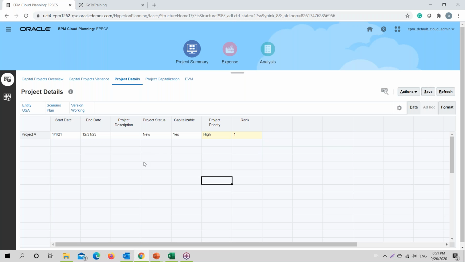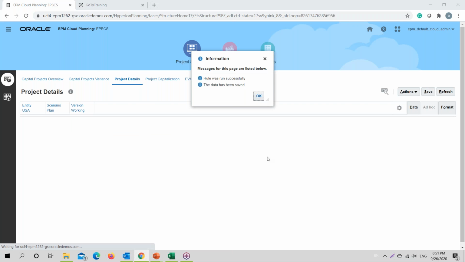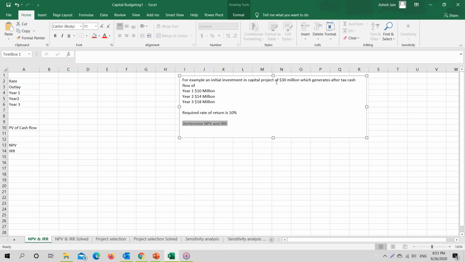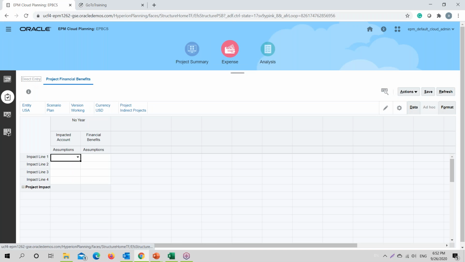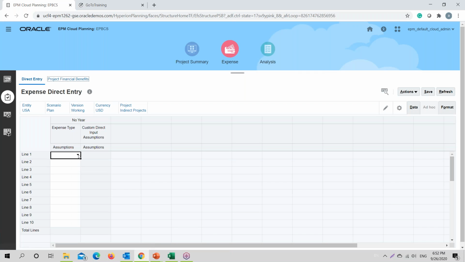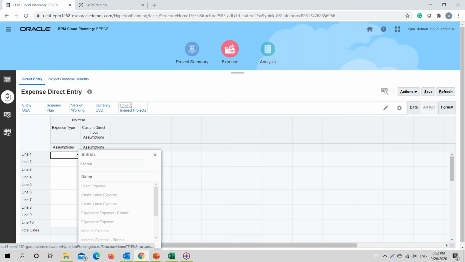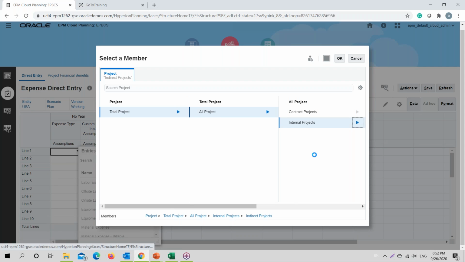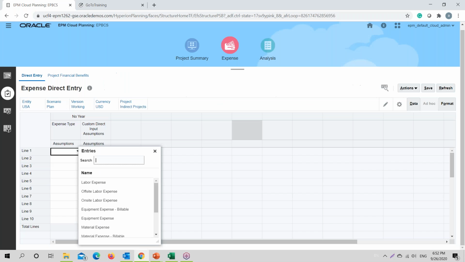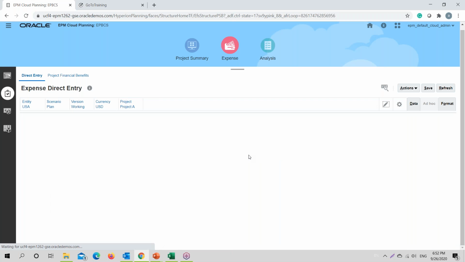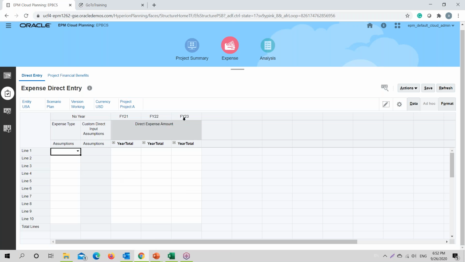Okay. So after we add the project, we need to provide the expenses that are related to this project. So there is an expense related to buying of this project, which requires a cash outflow of 30 million. Let's just add this expense amount. When we add this amount, the system will calculate the expenses. What is the kind of expense that we are taking into account? Let me just select the project first. So we have our internal project. Under capital project, we are taking into account project A. And for this particular project, we have an expense.